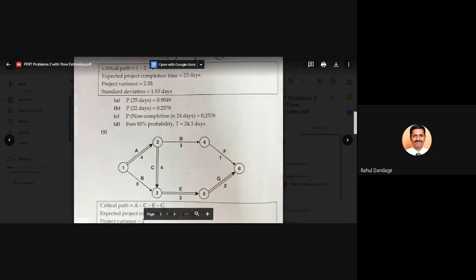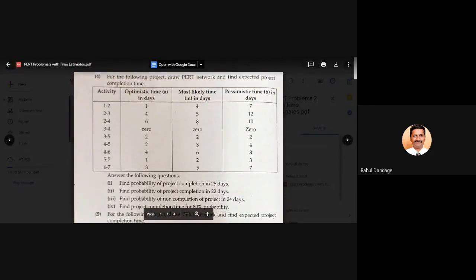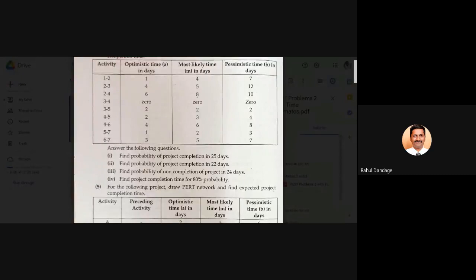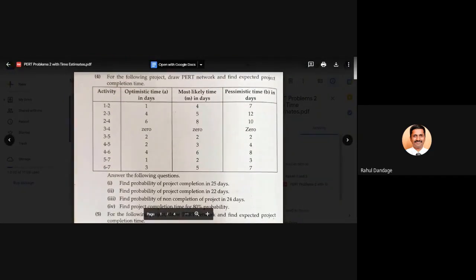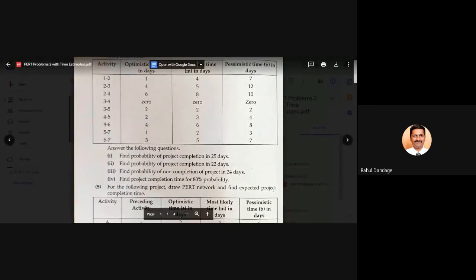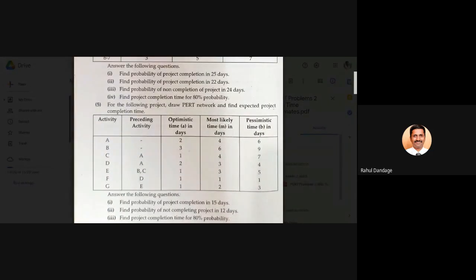So has anybody of you tried to solve these problems? Basically the problem statements and the data given are almost similar in all the problems. Somewhere the activities are given in terms of 1, 2, 2, 3, likewise numbers. Somewhere the activities and preceding activities are given.